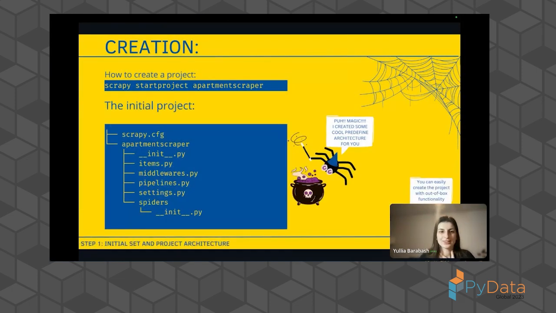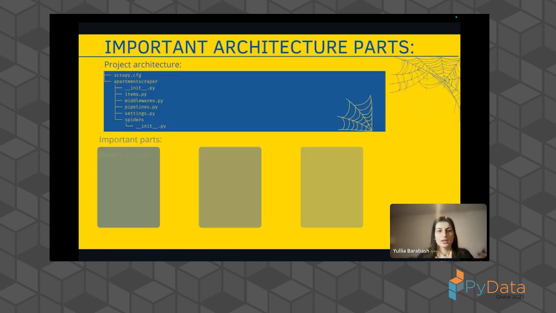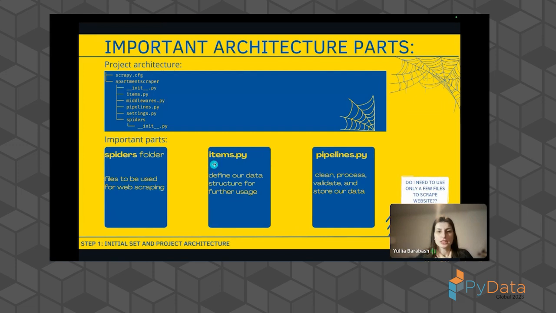We have a magical structure where we already have defined middlewares, custom middleware you can enrich and will be executed. We can define our pipelines, or also we can define our settings for our spider. Great. And here is the spiders folder where we keep all our spiders. And additionally, in items, we can define the structure of the item, and in the pipelines, we will define the pipeline that I will show you later. Where you can basically clean up your data, process your data, validate your data, and store your data.